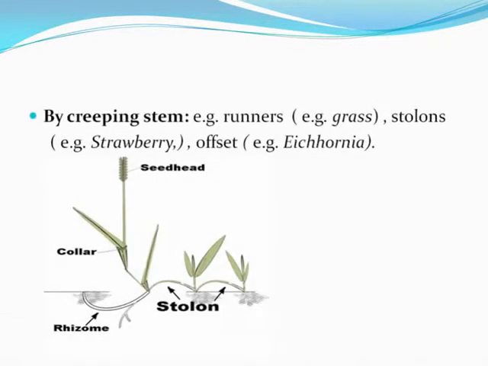By creeping stem, example runners. Stolons, example strawberry. Offset, example is Eichhornia. And here we see stolon, which gives rise to a new plant vegetatively. By aerial shoots, example is opuntia and sugarcane.